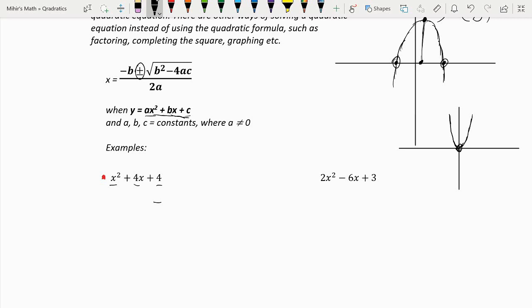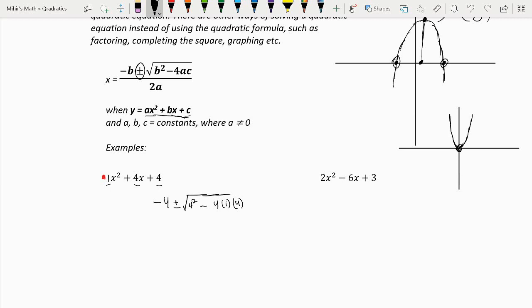b is 4, so minus 4, plus or minus the square root of b squared, so 4 squared, which is 16, minus 4ac, so minus 4 times a, which in this case is 1, because there is no coefficient there, so it's the same as 1, and then c, which is 4.